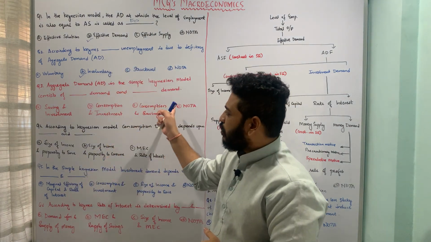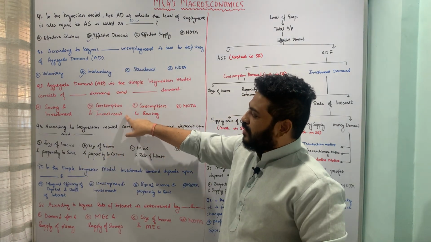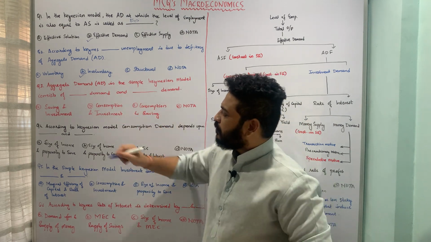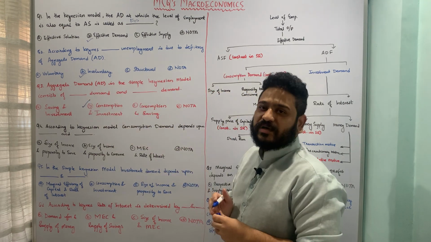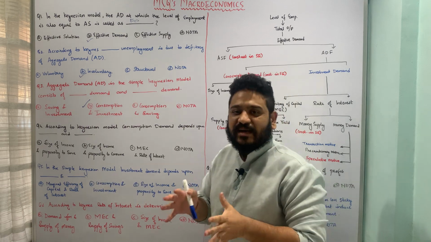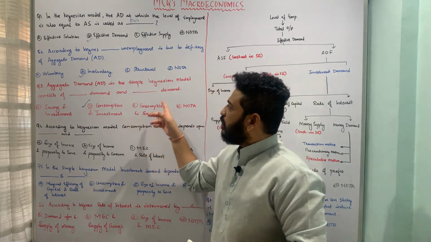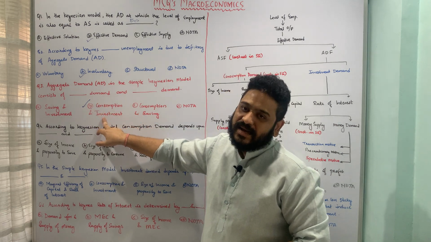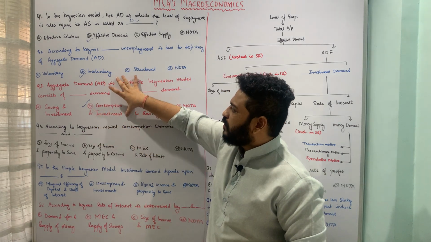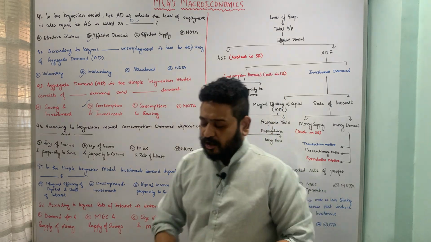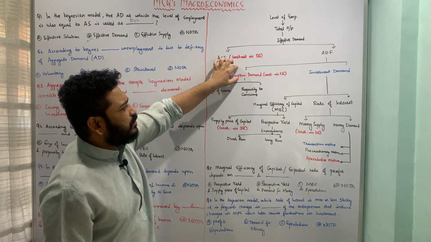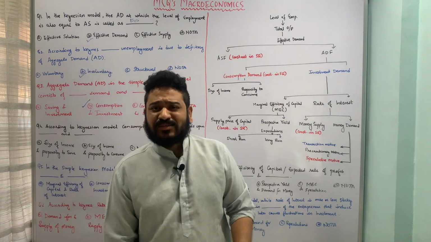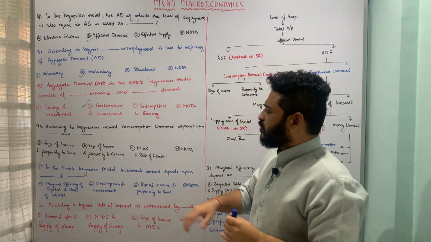So let us look at the options here. Option B talks about consumption demand and investment demand, and therefore option B is the correct answer to this particular question, which suggests that aggregate demand in the simple Keynesian model consists of consumption demand and investment demand. I hope the question is pretty much clear. In the short run, consumption demand remains constant. So I'll come to that in the next question.